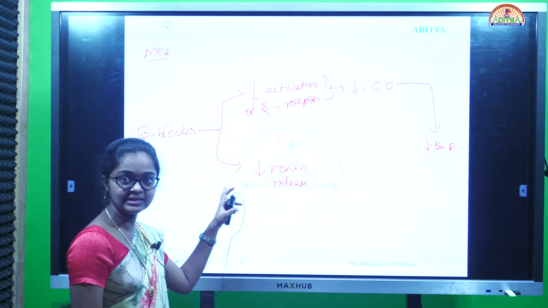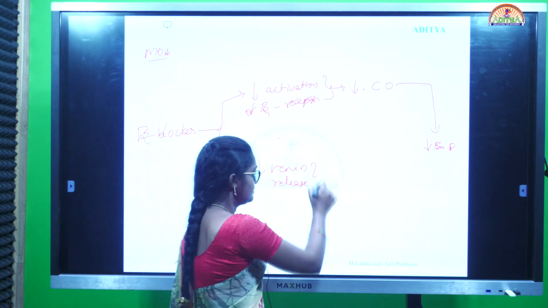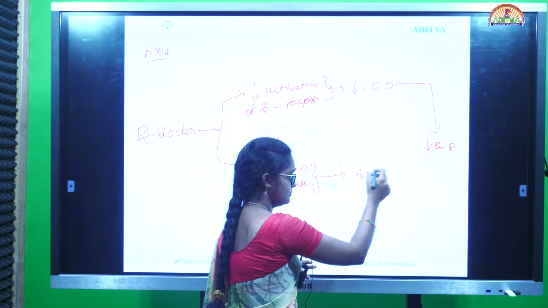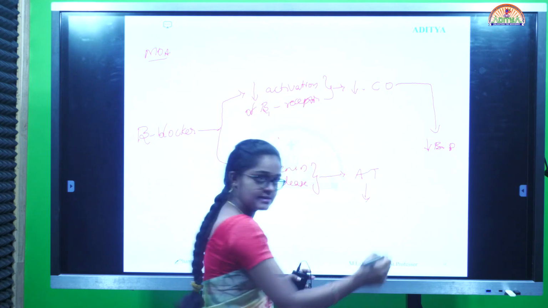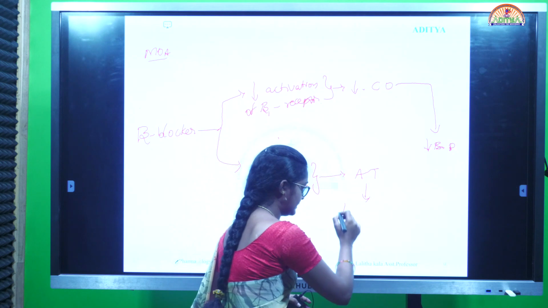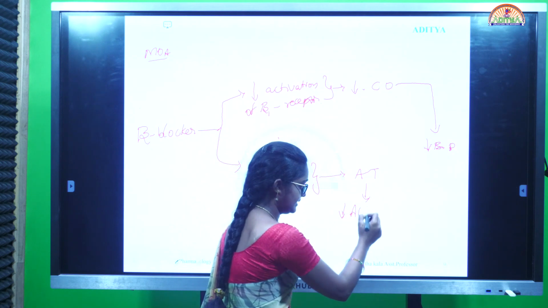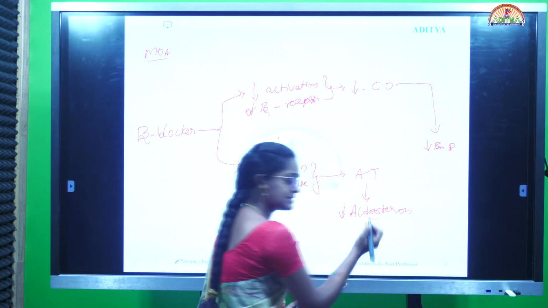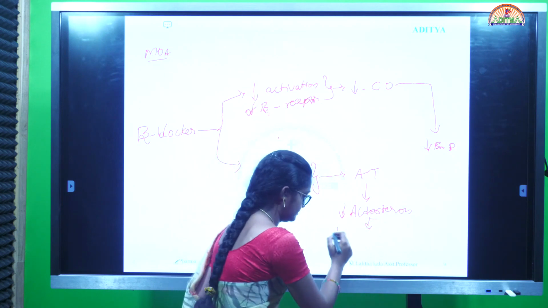Next, in the case of renin release, what happens? It leads to angiotensin formation, which increases aldosterone receptor binding. So with decreased renin, it decreases the aldosterone receptor binding, and it decreases the sodium and water retention.